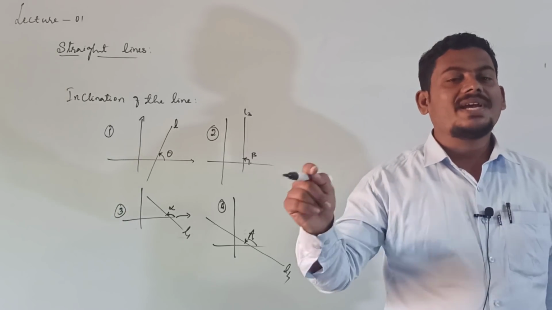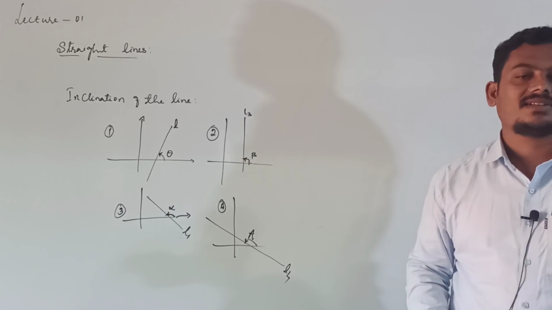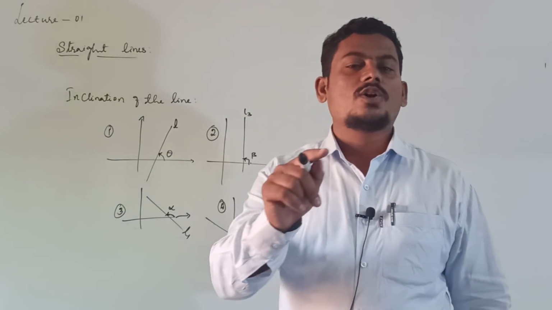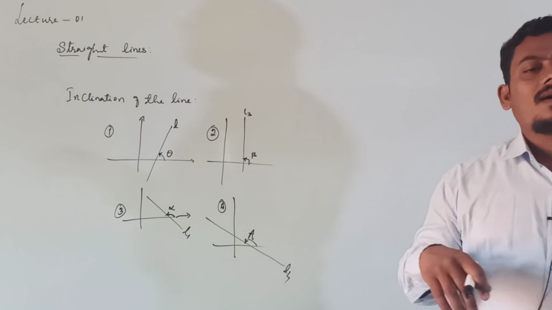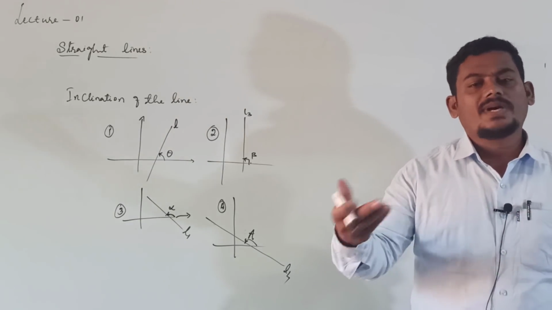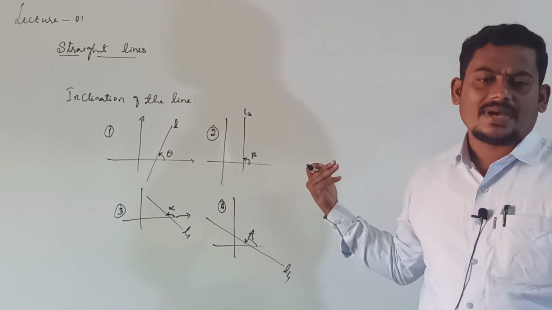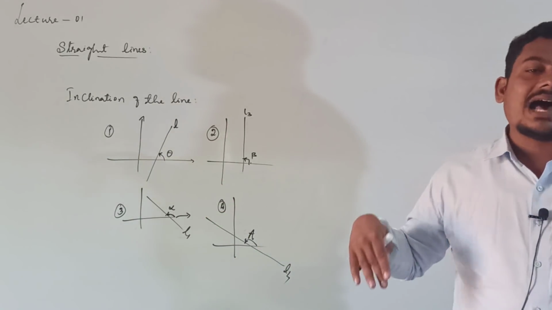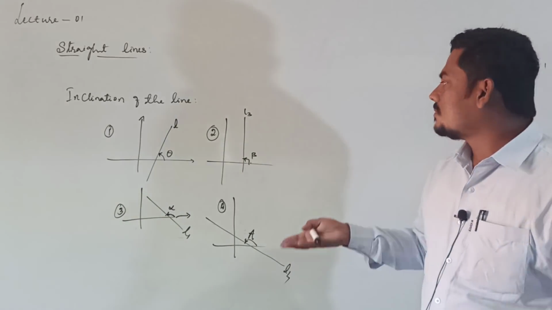The angle made by the line with the positive direction of the x-axis is called the inclination of the line, and it is usually denoted with theta. It is not fixed; you can take it as any alphabet, either theta or A or beta, alpha, theta 1, theta 2, any notation, right? Next,